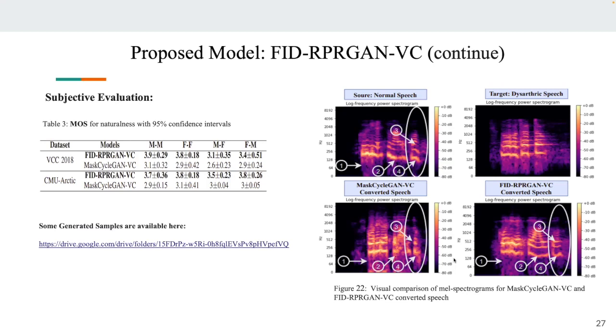So this is the MaskCycleGAN VC and the FID RPR VC. You can see in the second region that the formants are not well formed using MaskCycleGAN VC, whereas in case of our FID RPR VC, the formants are much better formed. The first few formant patterns you can visualize well.